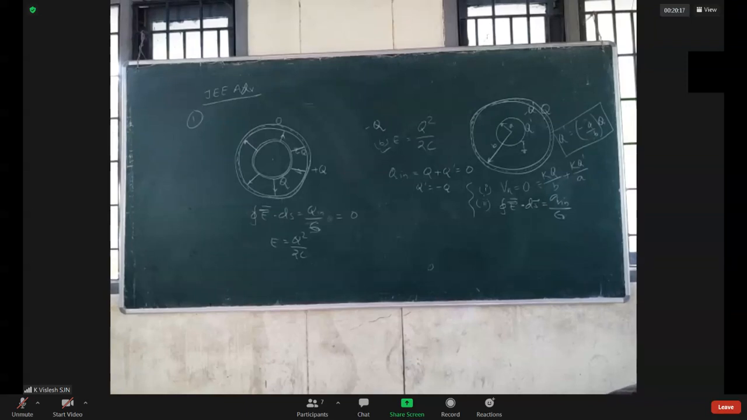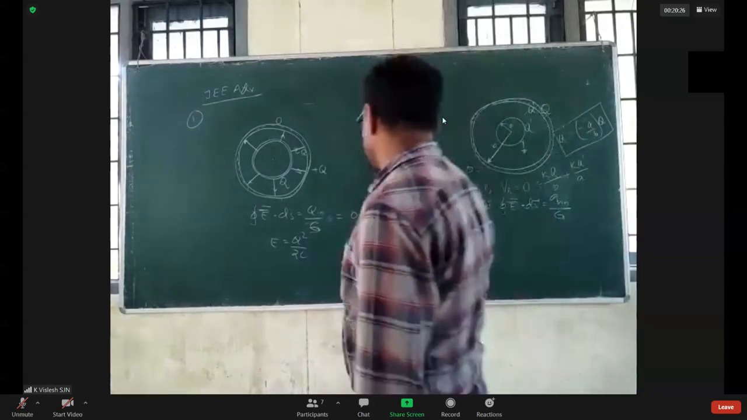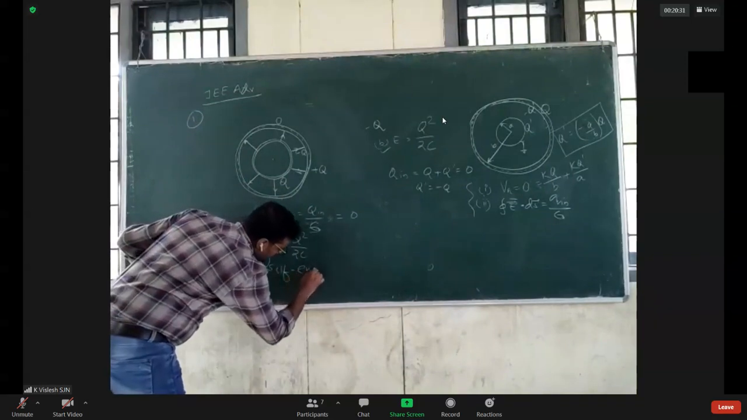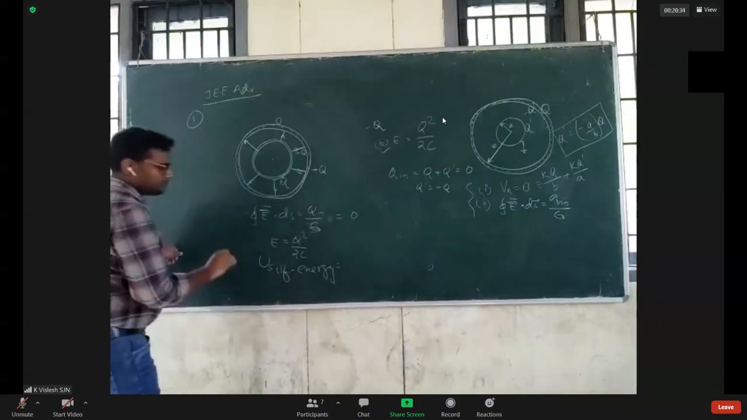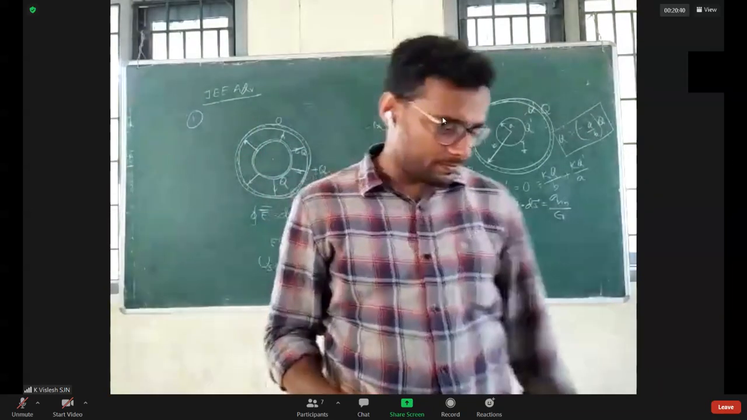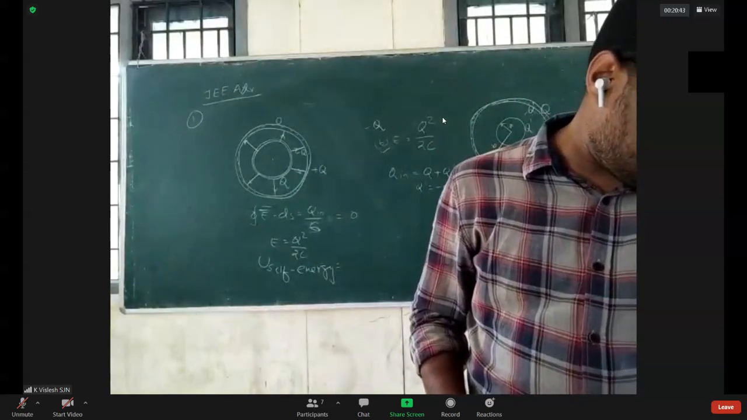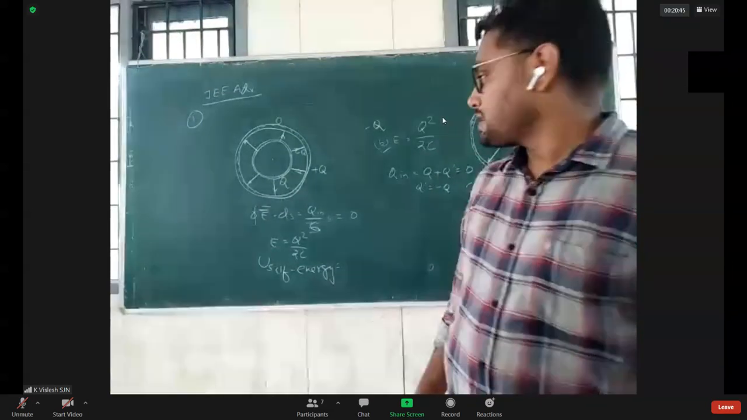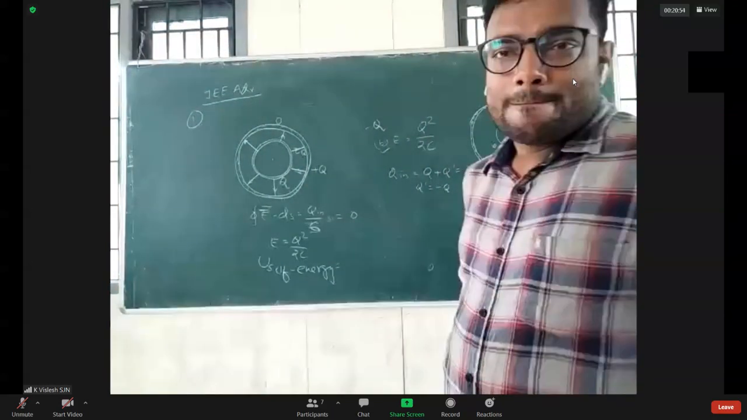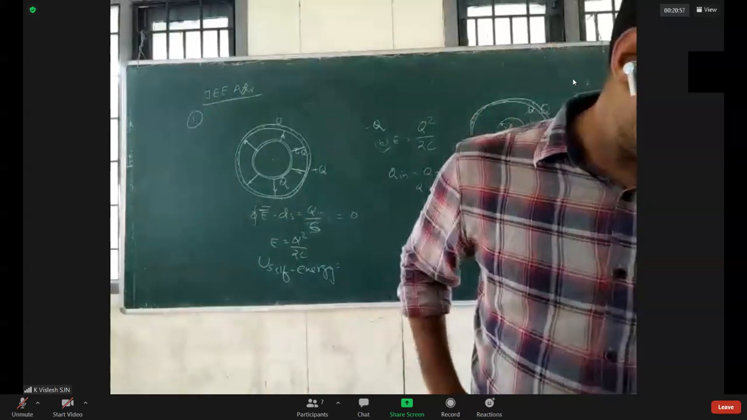For self energy, you know that. I think the last option says about self energy. It's called self energy, that's Q square by 8 epsilon naught. Self energy, the last option. So all options are correct in the first question.